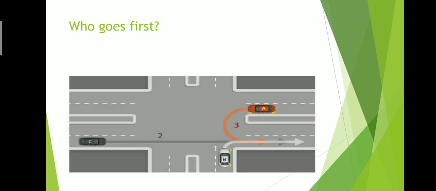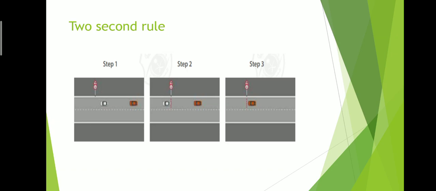See, this is an important question. These are three vehicles which will go first. The first one is B, because it is near the intersection. It will go first. Second is the C car. It is far away from the intersection, but it is traveling straight. Number three is the A car, because it is changing direction. It is taking a U-turn. Remember this figure carefully. Okay, intersection car first, then straight, and then the one who wants to change direction.